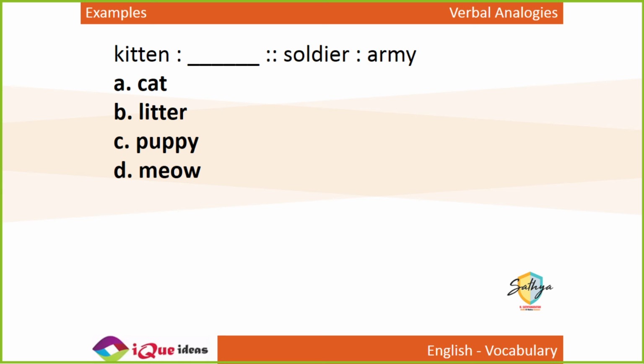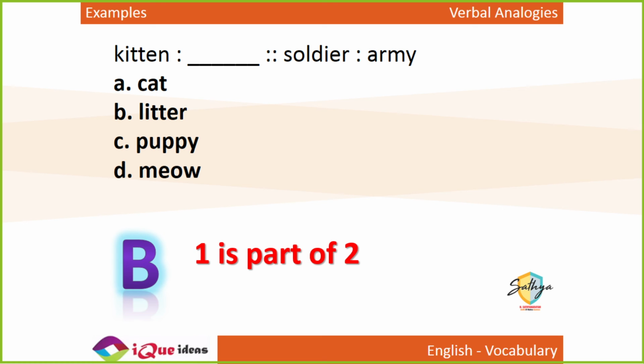Kitten is to dash as soldier is to army. No Shivangi. No Hetvi. Kitten is the young one of a cat. A soldier is not the young one of the army. Right? The baby of a cat is kitten, but the baby of an army is not a soldier. Soldier is part of an army. A group of soldiers is an army. So a kitten is part of a litter. A group of kittens is called a litter. So the answer is litter.